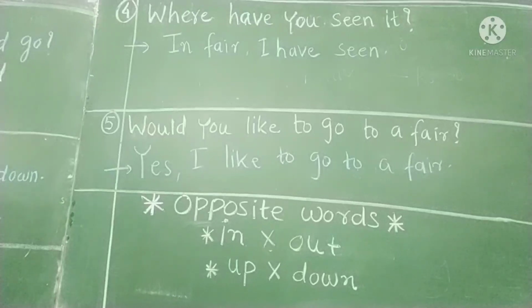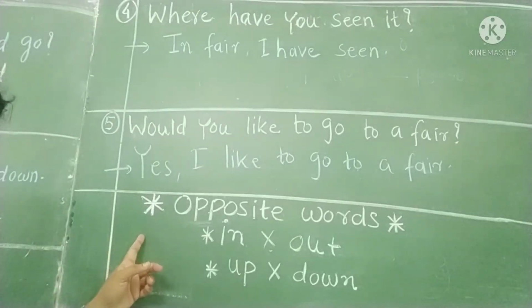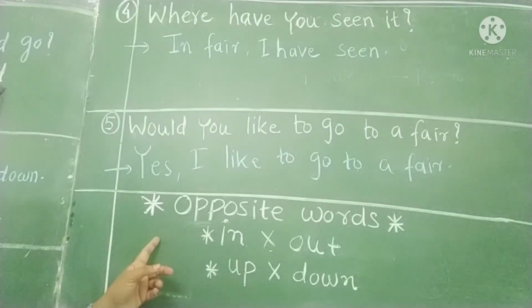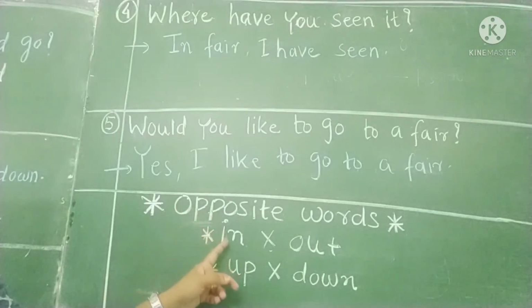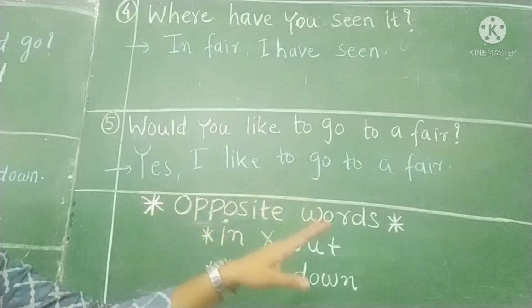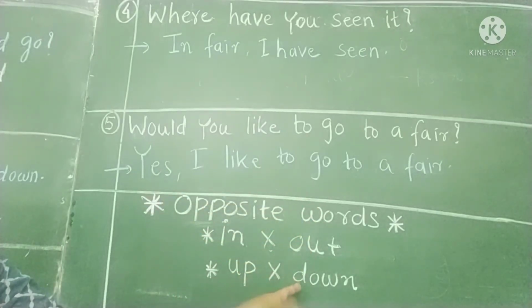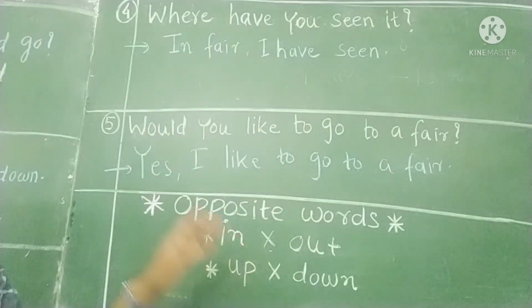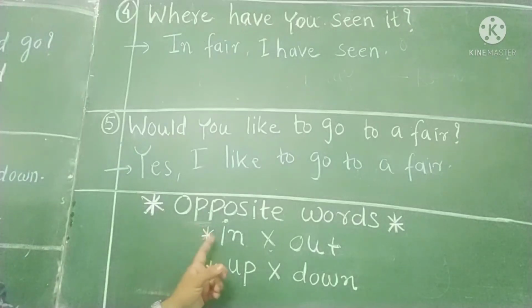Okay. So children, in this lesson which opposite words have you learned? तो हमने कौन से opposite words learn किए? So in opposite out. In यानी अंदर, out यानी बाहर. Then up, opposite down. Up, down. Right? So in this lesson we learned two opposite words, in opposite out and up opposite down. So these two words we have learned in Merry-Go-Round.